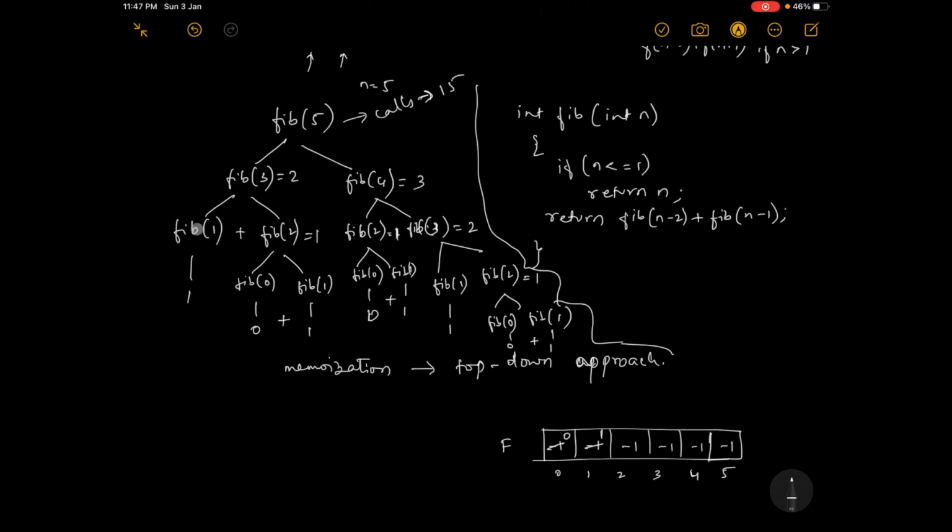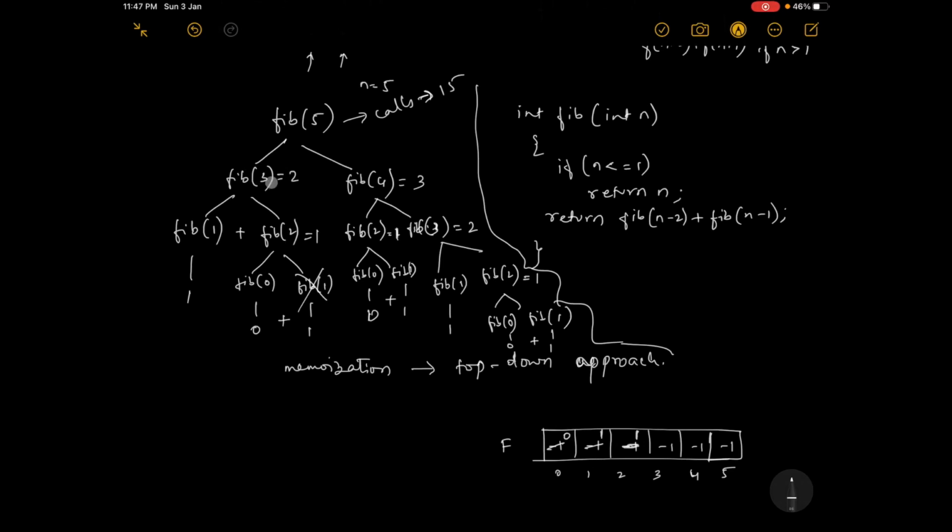Once fib of 1 was called and known, when fib of 1 is called again, we will not go here and calculate, because fib of 1 is already known, so we do not call it. And fib of 2, once it is known, what is fib of 2? Fib of 2 is 1, so we'll delete this and mark it as 1.